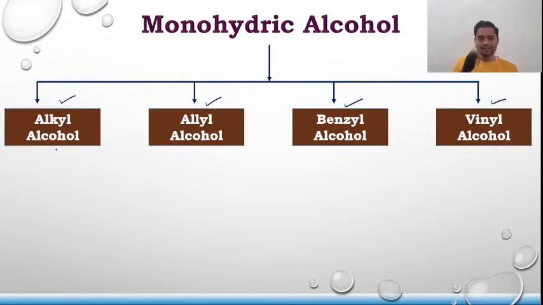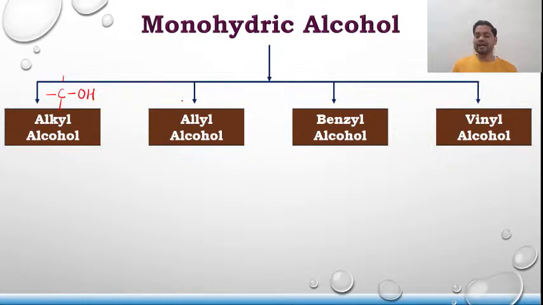Talking about alkyl alcohol, it is the particular alcohol in which the OH group is directly bonded to an sp3 hybridized carbon atom.